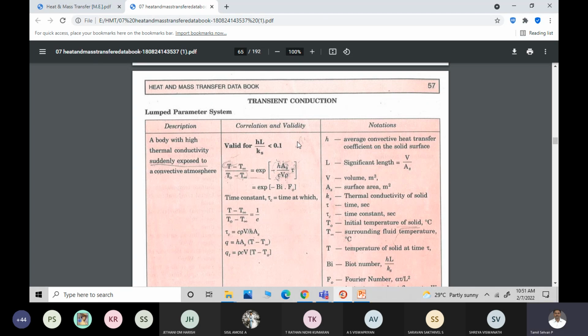Is it visible first? Yes, sir. Yes, sir. Okay. What is the significance of Biot number?